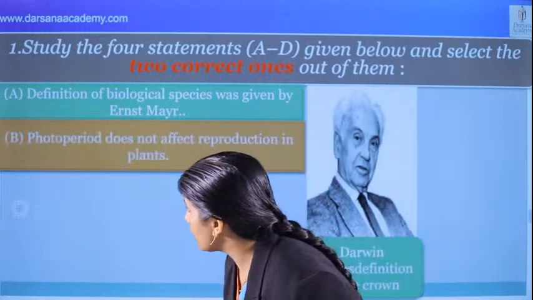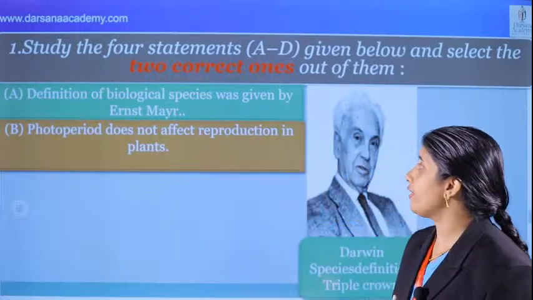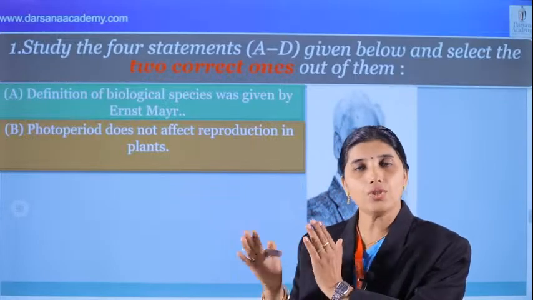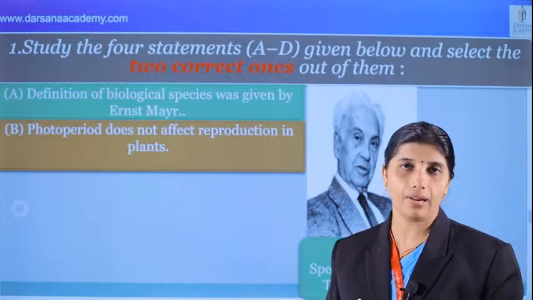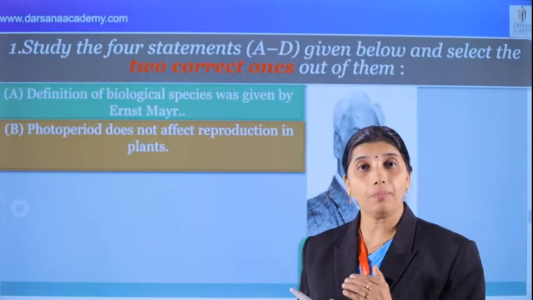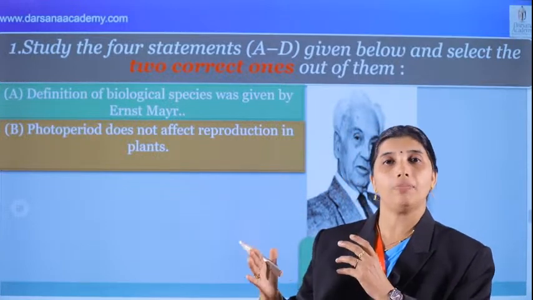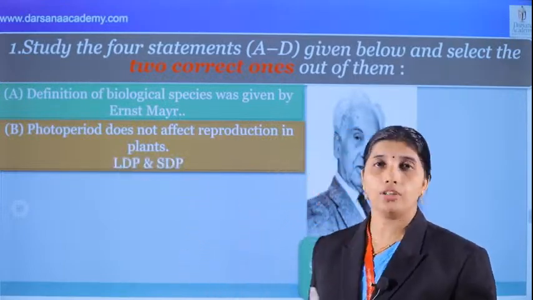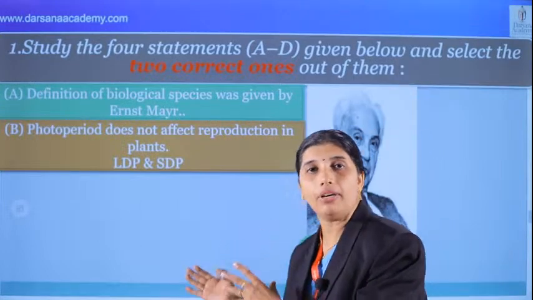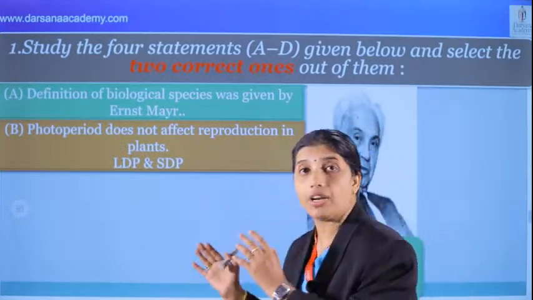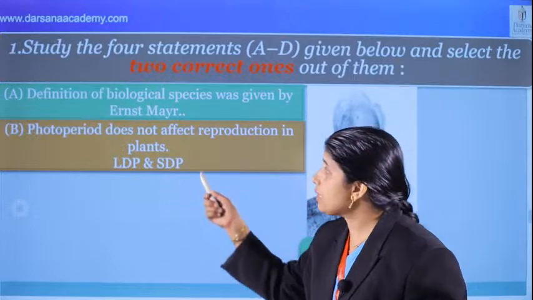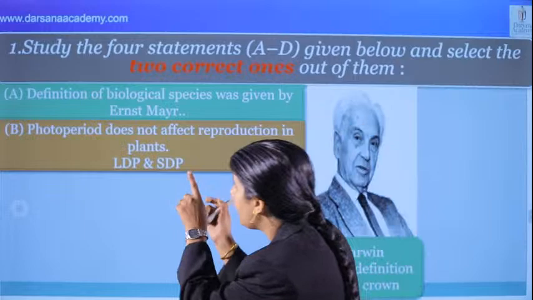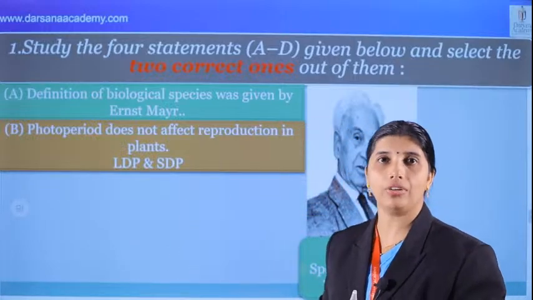Next, what's the second option? Photoperiod does not affect reproduction in plants. Photoperiodism is connected with the last chapter of botany, plant growth and development. The duration of the light period affects the growth of plants, especially flowering. That is called photoperiodism. There are long day plants and short day plants. Long day plants are summer flowering plants, and short day plants are winter flowering plants, and there are also day neutral plants. But these plants are affected by light for flowering. So saying it does not affect is absolutely wrong.